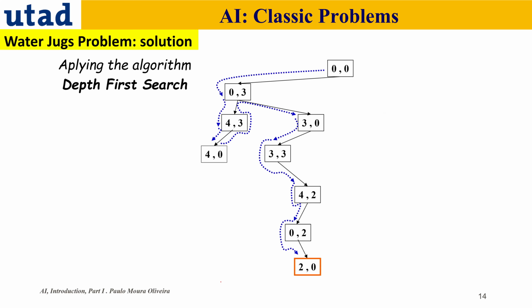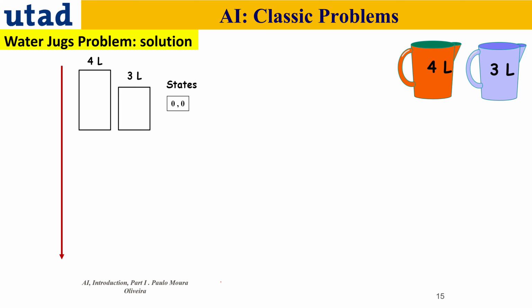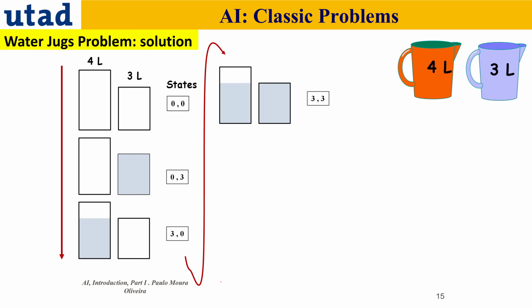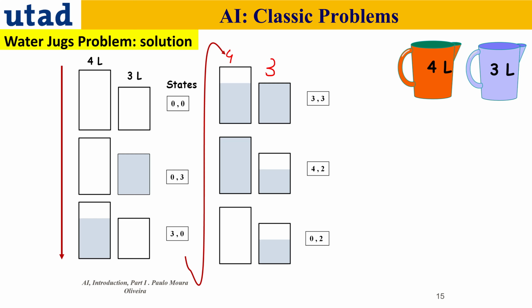This is the solution from the depth first search, and we got here a simulation of this solution. Okay, so they are empty. I fill the 3-liter jar, I pour the 3-liter jar into the 4-liter jar, then I fill the 3-liter jar again, which is this one here. So this is the 4, and this is the 3. And again, I move until I get the solution of 0, 2, okay? And then the 2, 0.